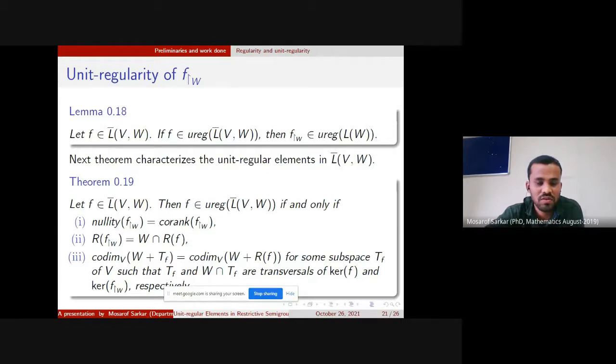Let f belong to Bw. Then f is irregular if and only if the following three conditions are satisfied. That is, nullity of Fy equals co-rank of Fw. Second one is range space of Fw equals W intersection range space of F. Third one is codimension of W plus Tf equals codimension of W plus Rf, for some subspace Tf of B such that Tf and W intersection Tf are transversals of the kernel F and kernel Fw respectively.